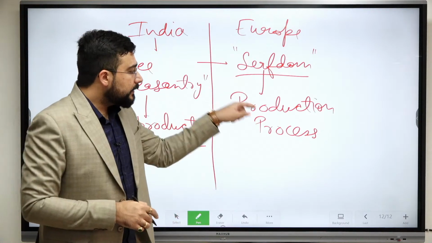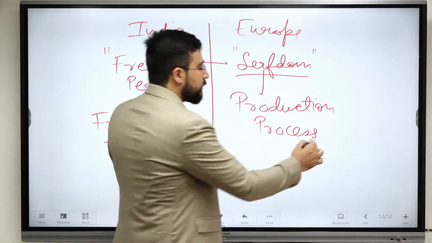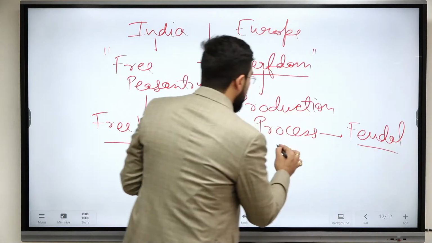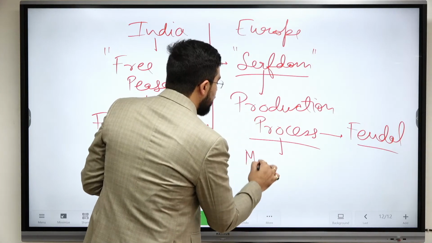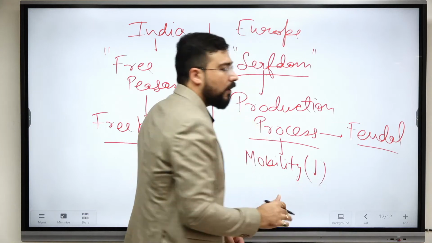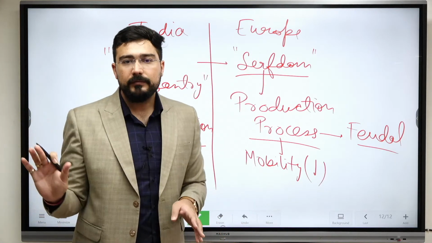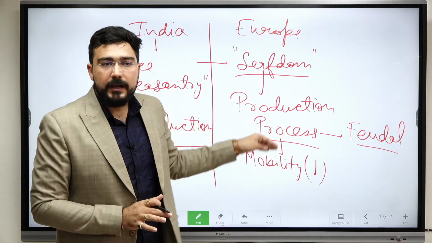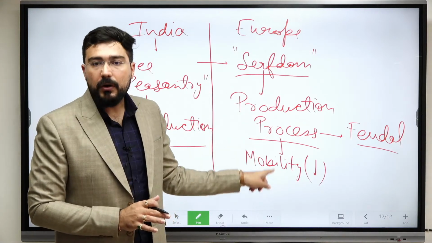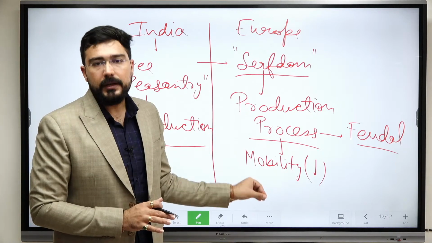Since the production process was under the control of feudal lords, their mobility was restricted, because once a peasant left he would not come back, they would run away, because it is more of an agricultural slavery system. So there was restriction on the mobility of peasantry.